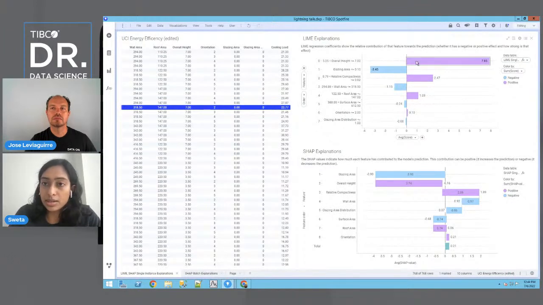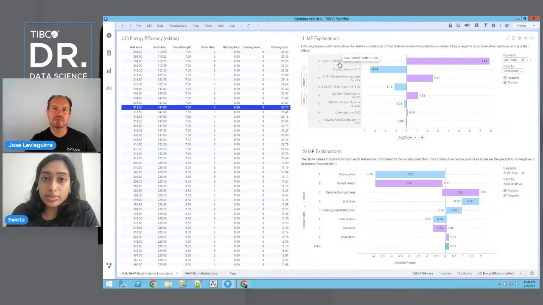So here, when we have a value that is right of this line, that indicates that it's positive. When we have a value that is left of this black line, that indicates that it's negative. Or here, positive is in purple, and negative is in light blue. So what this actually is telling us, since it's the coefficients from the linear regression model, is how any one feature can increase or decrease the prediction.